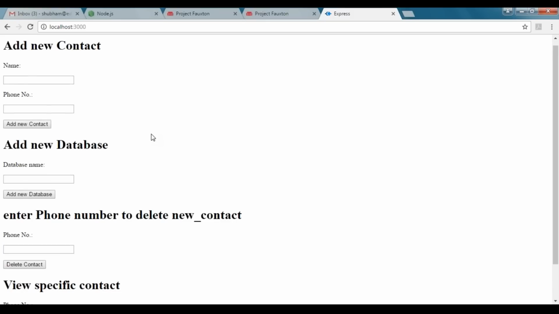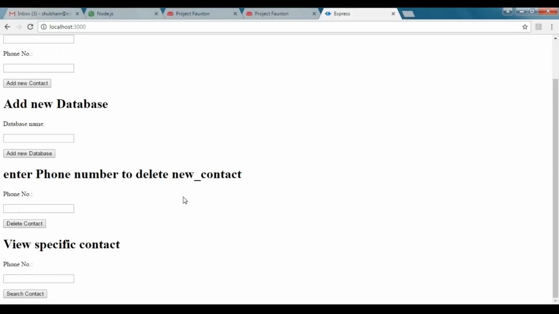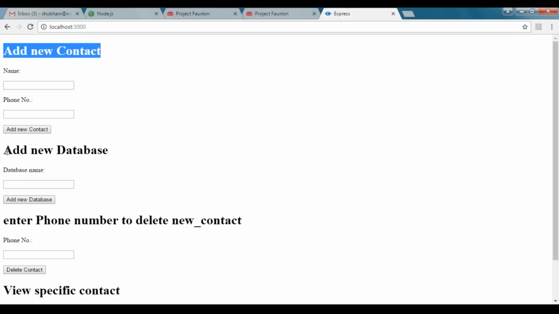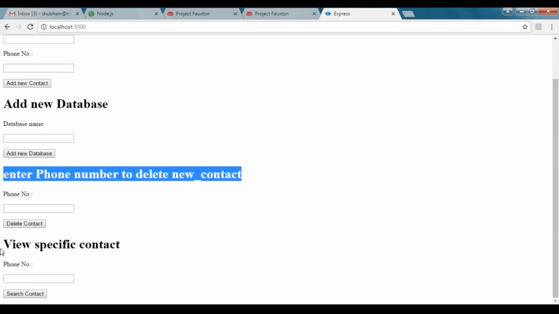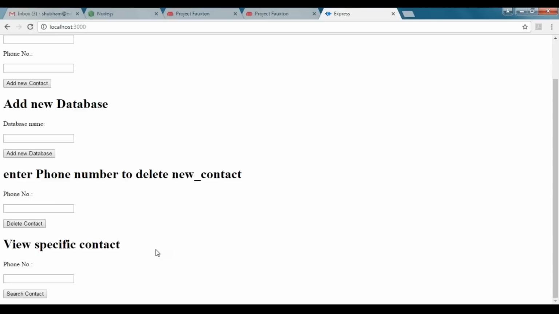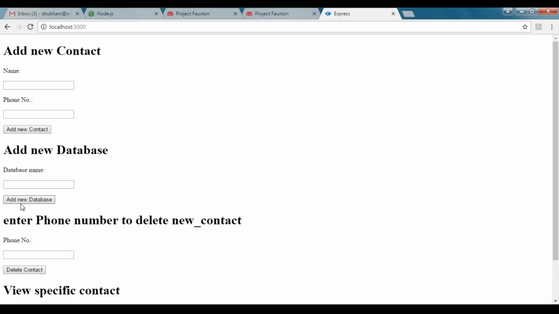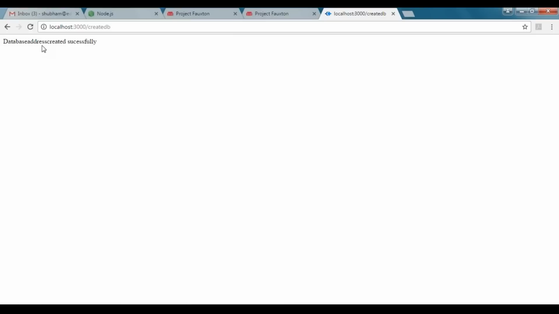So this is the form which we created. We have add new contact, we can add a new database, we can enter a phone number to delete a contact, and we can view a specific contact using the phone number. So let us add the database which we are using, that is address, and add a new database. Address created successfully. We got the message.